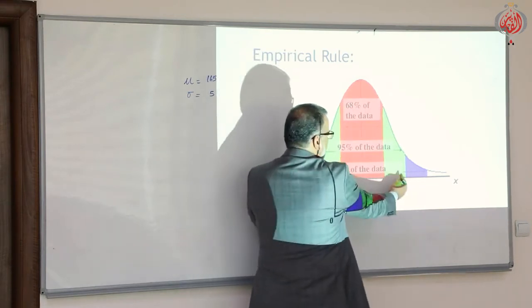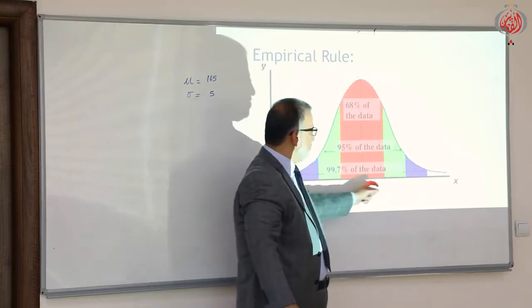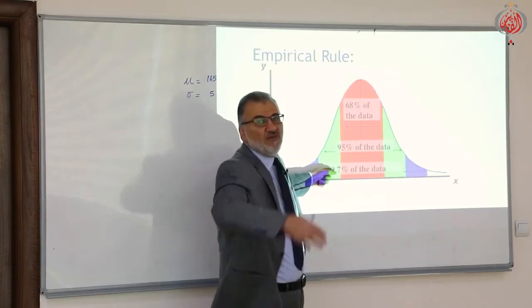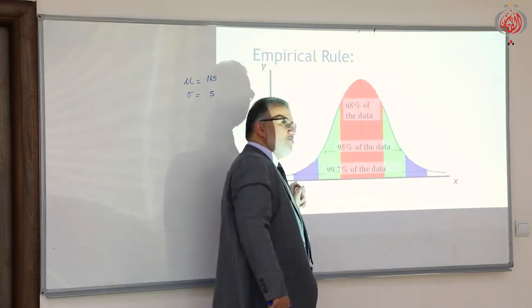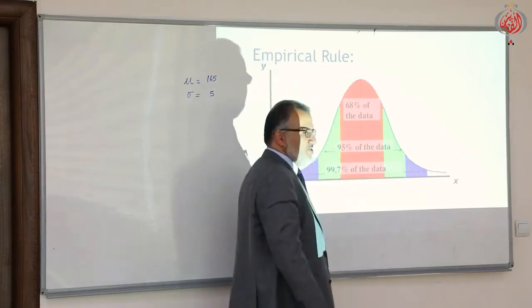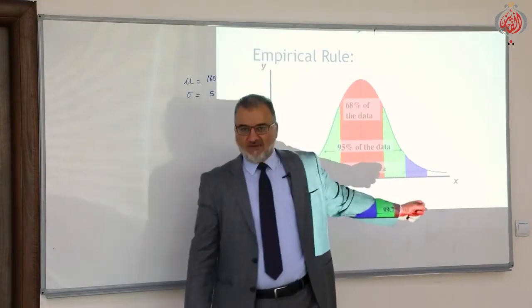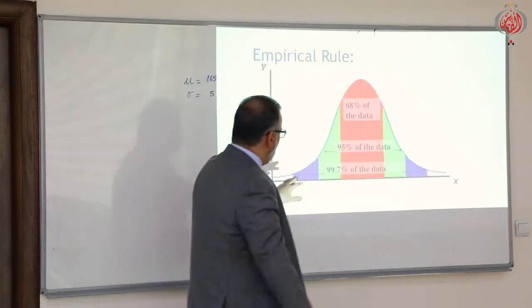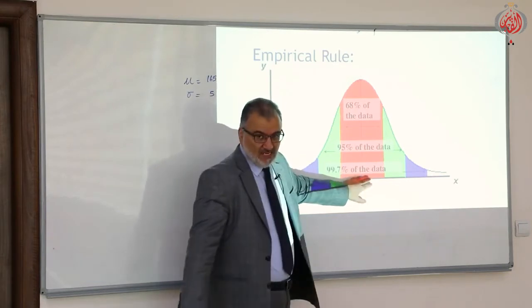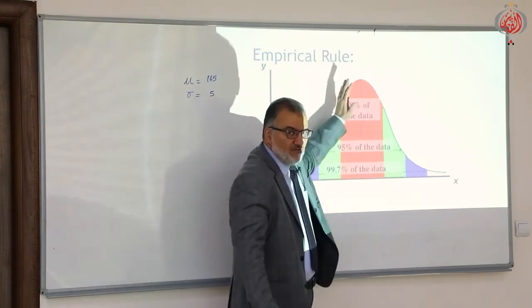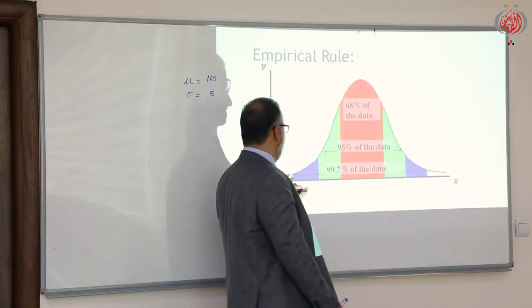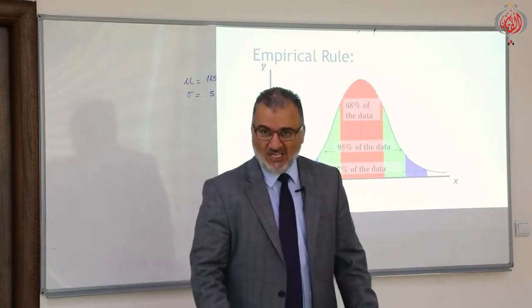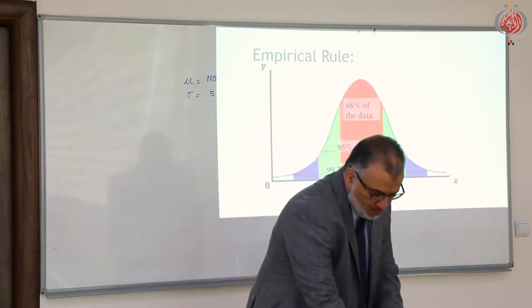And we have 95% from mu minus 2 sigma to mu plus 2 sigma, and 99.7%, almost all the data, from mu minus 3 sigma to mu plus 3 sigma. After that is a very rare case. So 99.7% of the area of that normal distribution is located between these two values. This is a very important and significant property of the normal distribution.